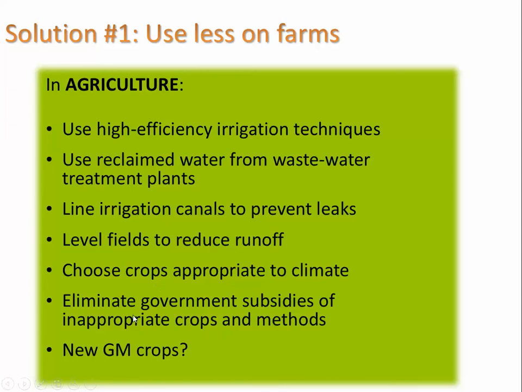So I'm just going to make a mention about this government subsidies. The farms pay much less money per gallon than households do because their water use is being subsidized by the government. Although this year I've heard the government is withdrawing some of those subsidies, and that's putting a big crunch on farmers. Because of the drought, this is the government's way of forcing farmers to try to get more creative with using less water. So we are almost certain to see a huge increase in food prices coming from this next year's harvest, because farmers are going to have to be spending more money to irrigate the fields.